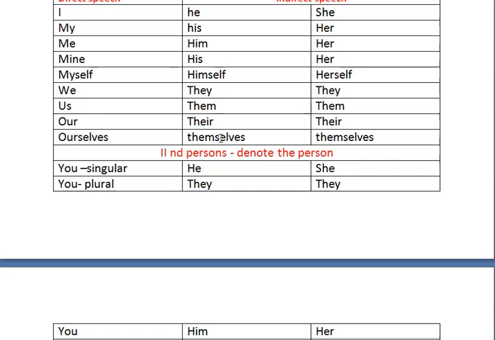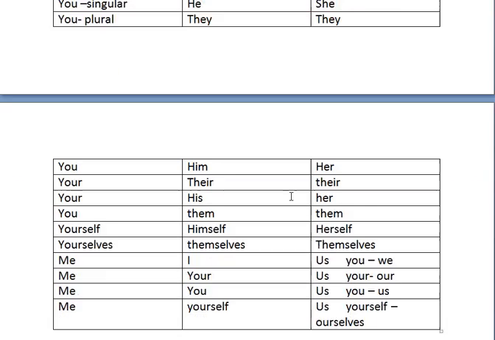Now we are going to see how we can change the second person. Second person is you. If you are using you in a singular sense, you have to use the third person singular, he or she. If you are using you in a plural sense, you have to use the pronoun they.